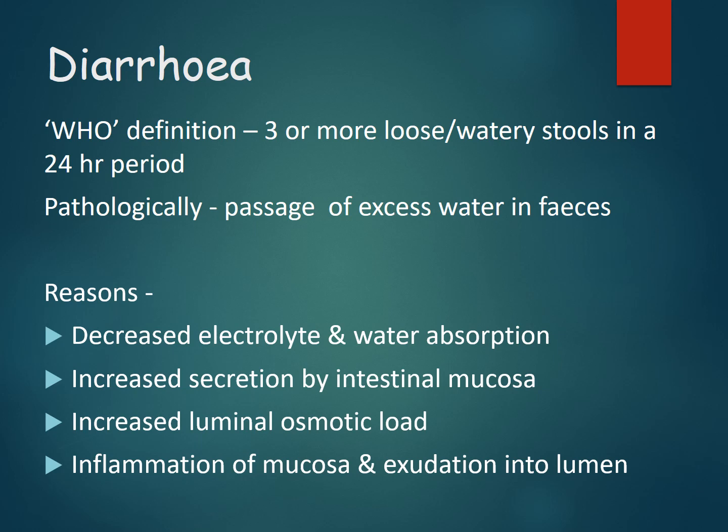And finally, inflammation of the mucosa and exudation into the lumen. We know that even with a simple infection or any inflammation, there will be some edema or excess fluid collection in that area. In the same way, when there is any inflammation in the mucosa, it leads to exudation, where fluid from our blood comes there and exudes through the cells. So any inflammation also causes excess fluid in the feces. Okay.